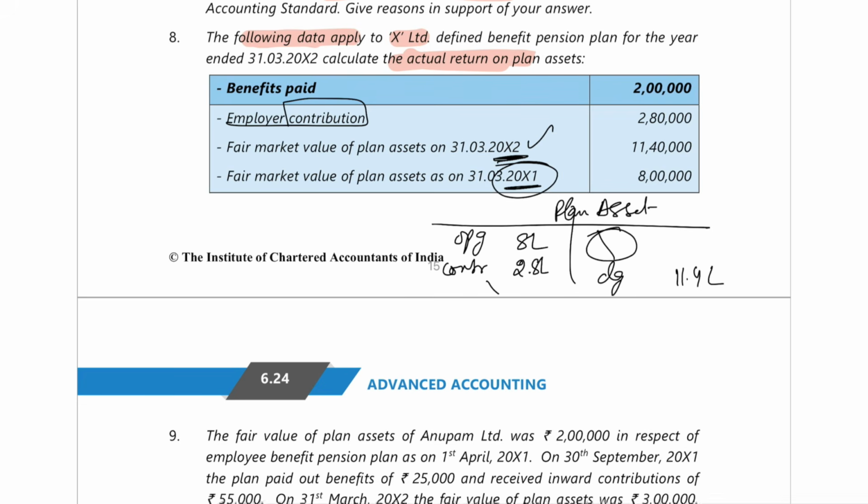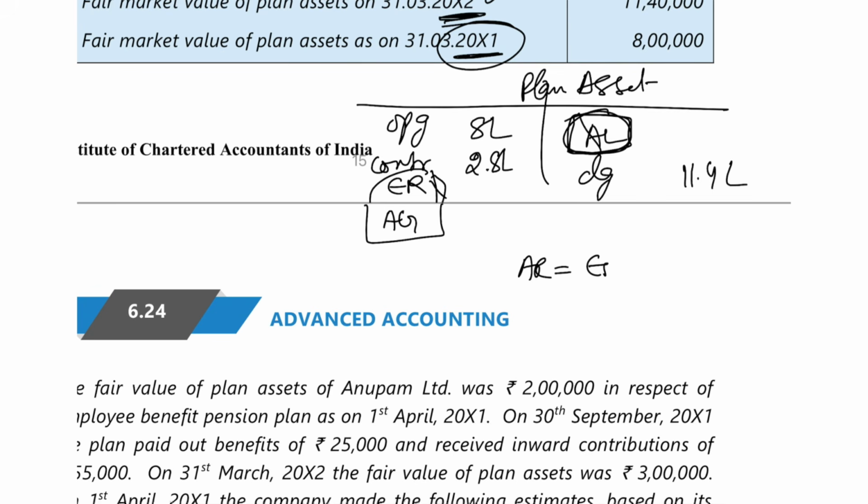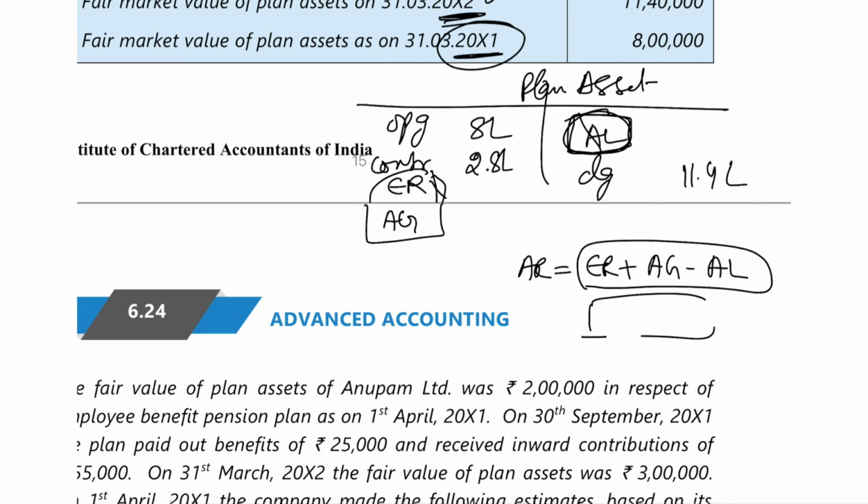So usually what would happen, you have expected return, then you have actuarial gain or actuarial loss. You just know that your actual return is nothing but your expected return plus actuarial gain minus actuarial loss. So if all of this is missing, then directly whatever balancing figure is going to come, that will become your actual return. So here the balancing figure is how much?